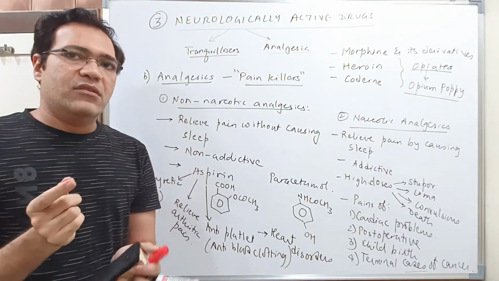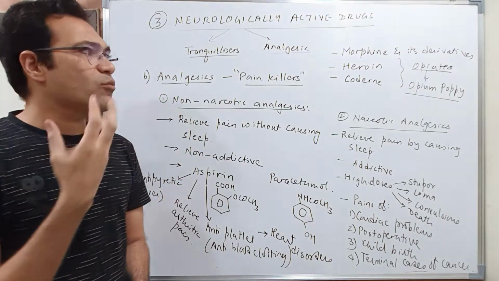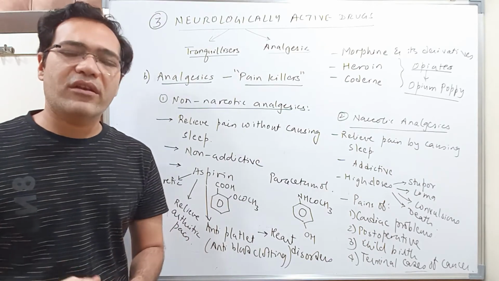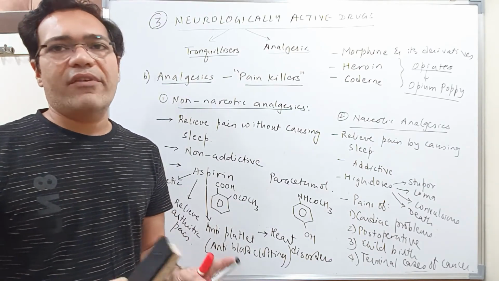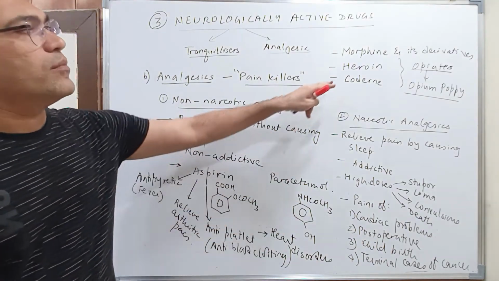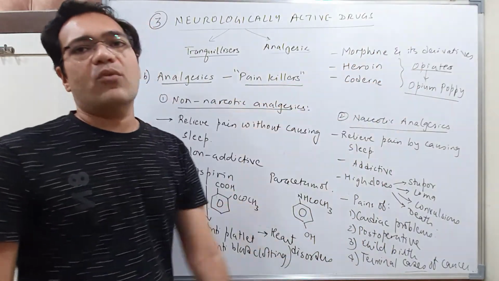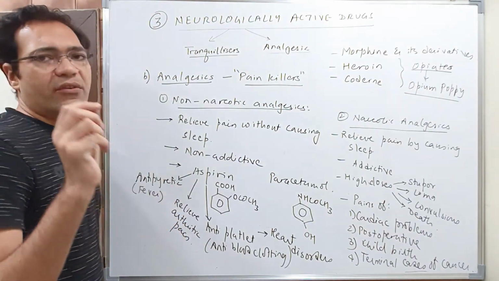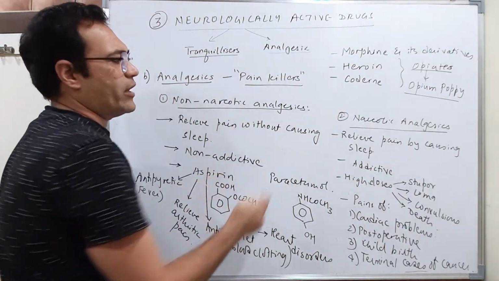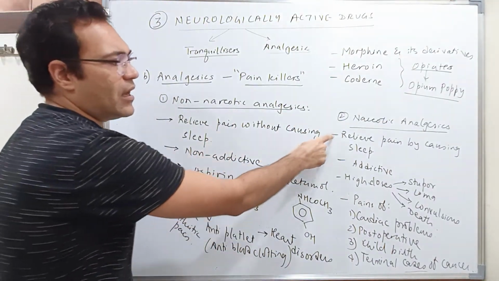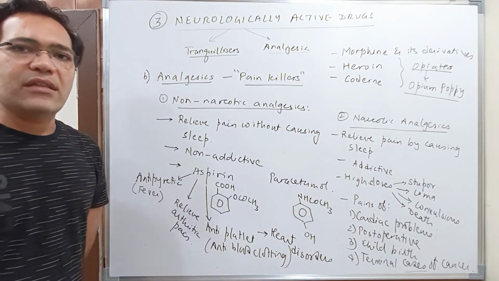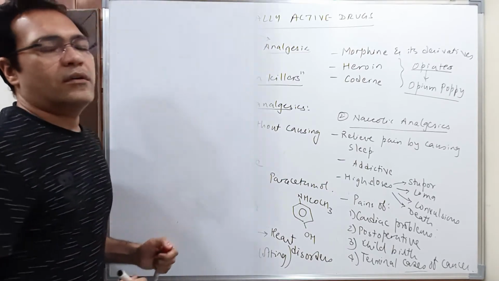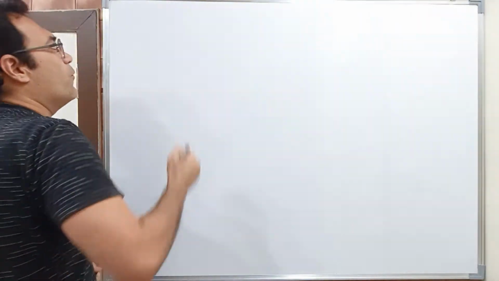Actually, there is a fruit. Okay, from that fruit this morphine is obtained, but that is entirely a separate topic, how morphine is obtained. Let us not enter into all such details because they are not relevant to your textbook. So all these are obtained from opium poppy and hence they are known as opiates. Okay, many times in exams, students, it is asked, give two differences between non-narcotic analgesics and narcotic analgesics. See, the first 2 points are the differences between narcotic and non-narcotic analgesics. Okay, you can also think of some more differences.